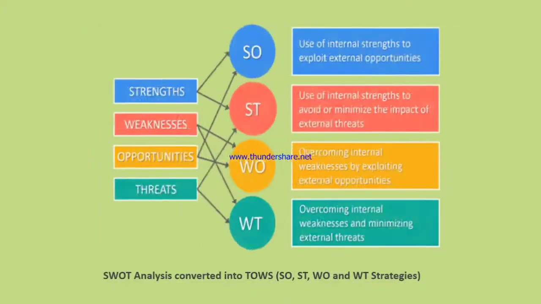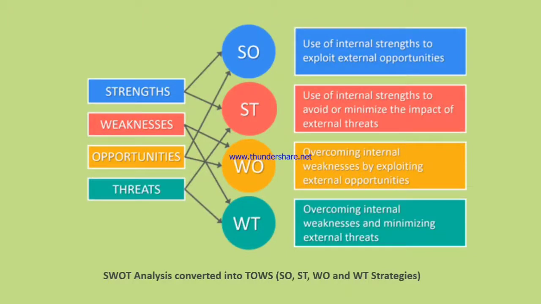The same theme could be shown by the diagram as shown on the slide displayed here. SO, that is use of internal strengths to exploit external opportunities. ST, use of internal strengths to avoid or minimize the impact of external threats. WO, overcoming internal weaknesses by exploiting external opportunities. And WT, overcoming internal weaknesses and minimizing external threats.